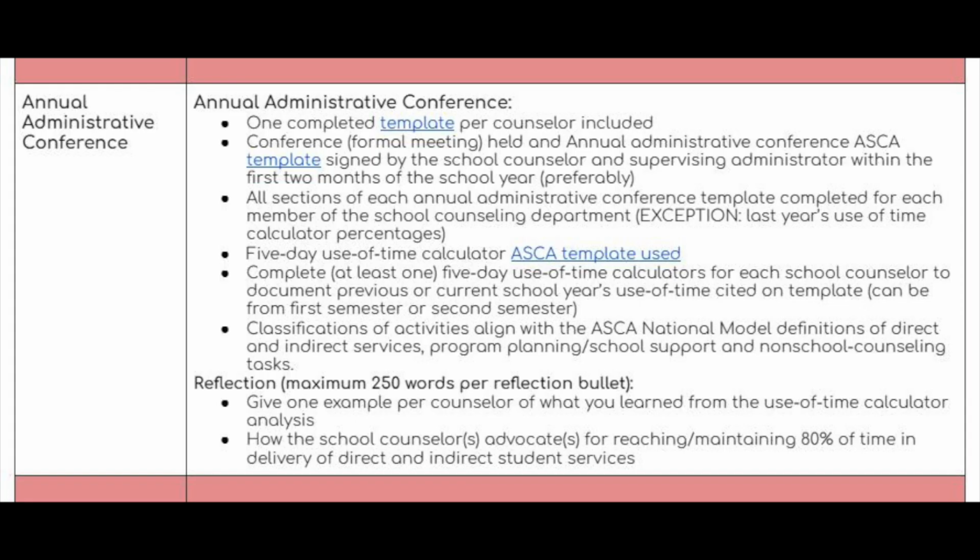Being able to complete the annual administrative conference component on the District of Distinction application will get you well on your way towards working towards RAMP designation. Obviously, we're working from the same national model component with the same templates. If you have more questions, please make sure that you are going to the ISCA webpage, as they have more references and resources that you can look to see great examples.